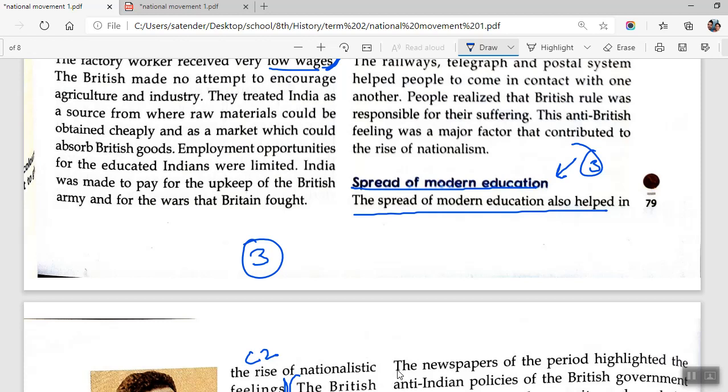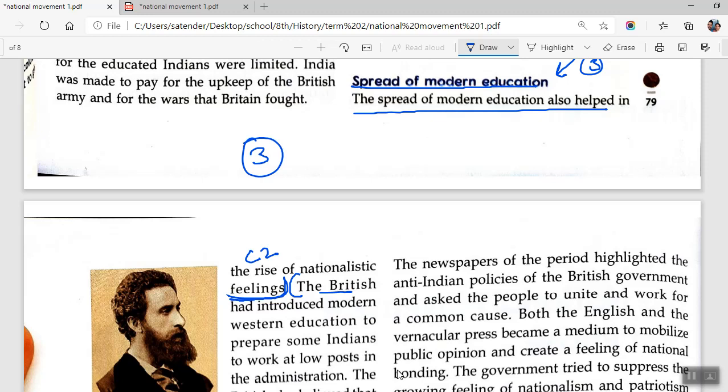Third is spread of modern education. The spread of modern education also helped in the rise of nationalistic feelings. That's it. We are to discuss any three, and till this point, we have completed our three points.